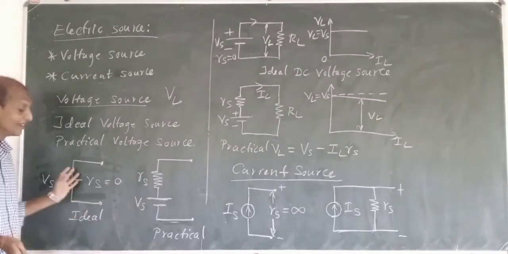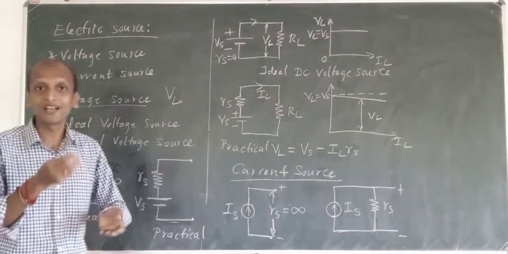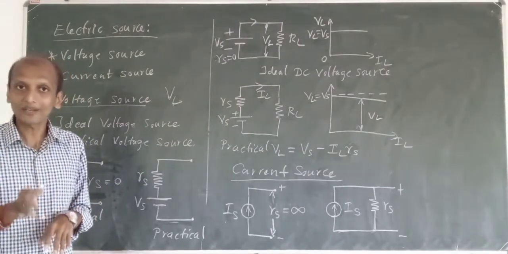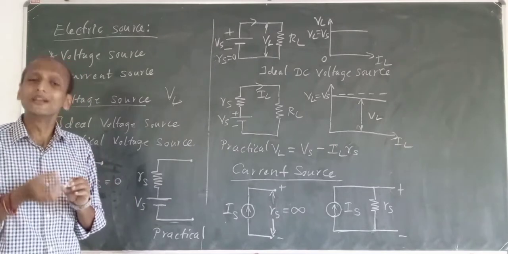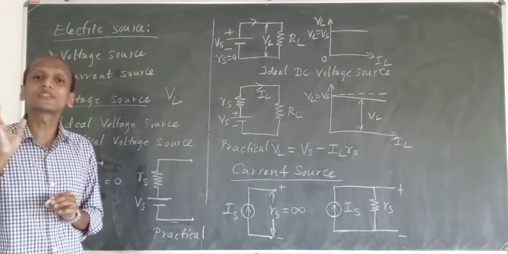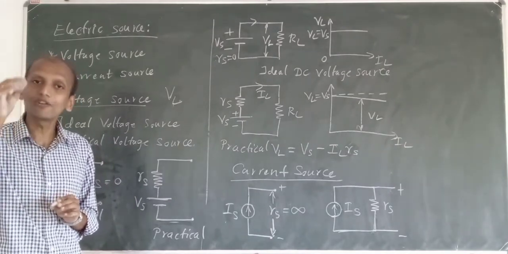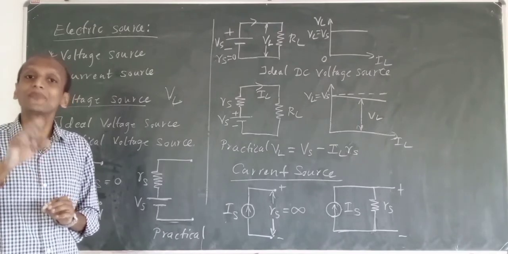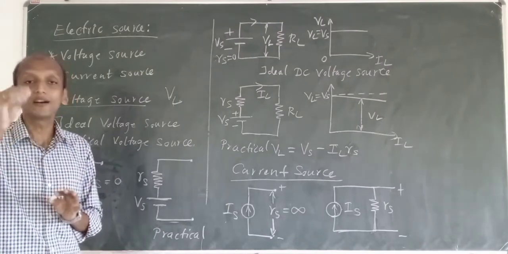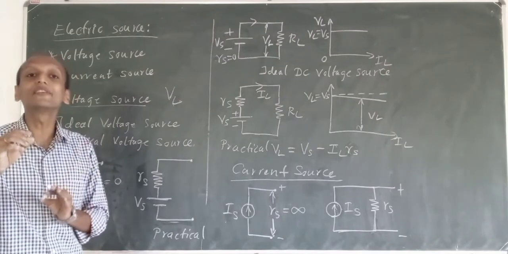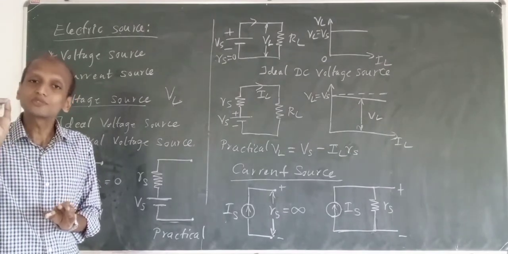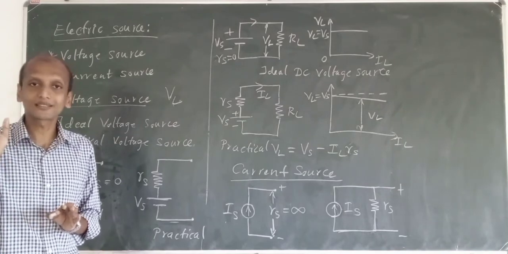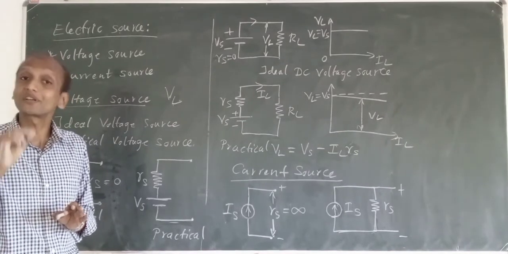Practically, when we have something, it will have a certain amount of resistance. There is nothing which has 0 resistance. Everything will have a little bit of resistance, so we can't say 0 resistance.